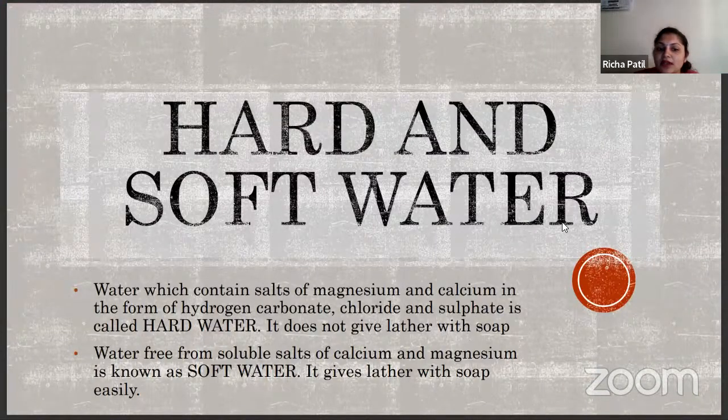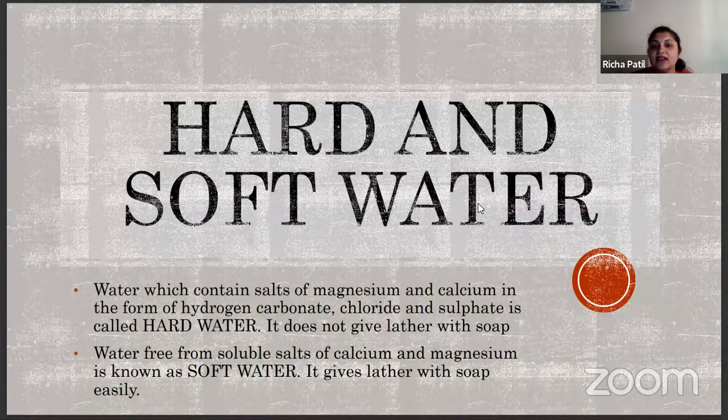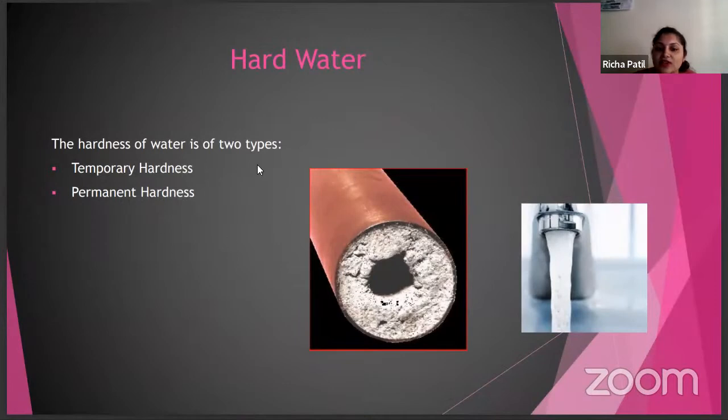Then what do you mean by hard water and soft water? Water which contains salts of magnesium and calcium in the form of hydrogen carbonate, chloride and sulfate is called hard water. It does not give lather with soap. And water free from soluble salts of calcium and magnesium is known as soft water, and it gives lather with soap easily.